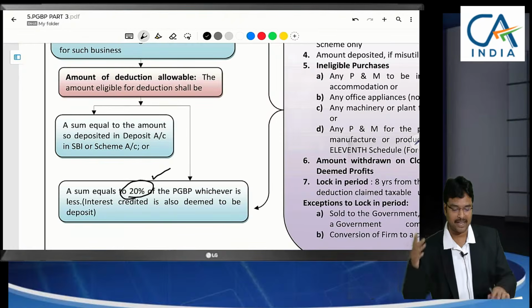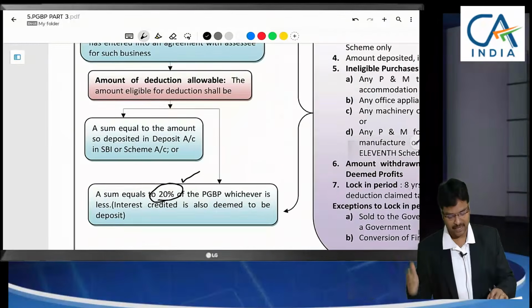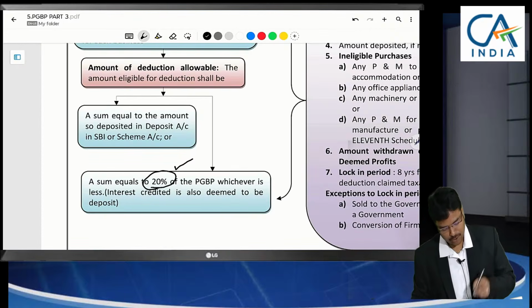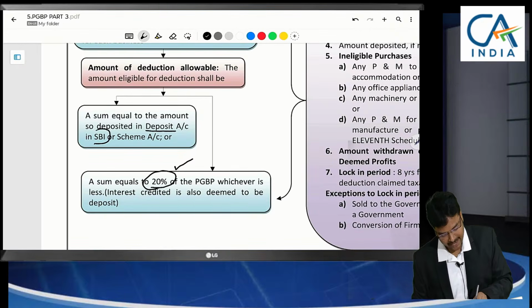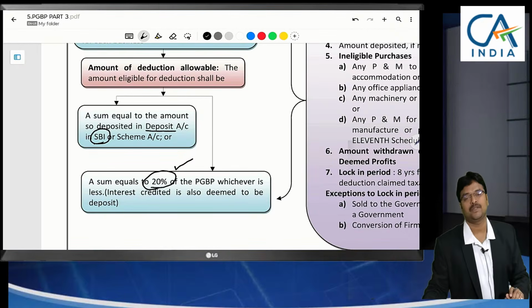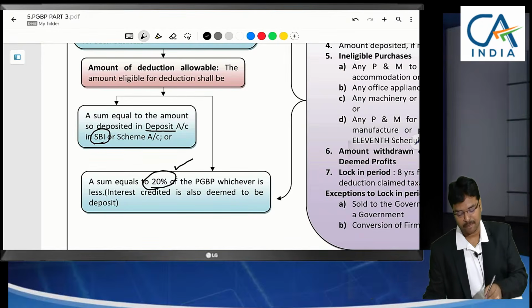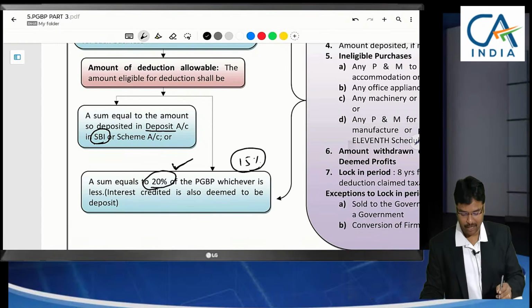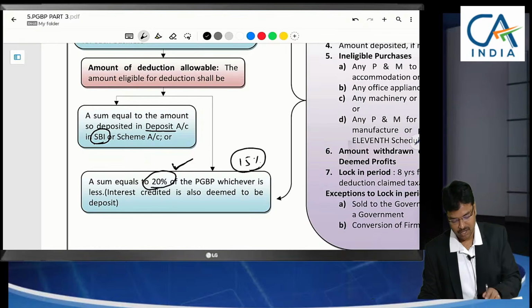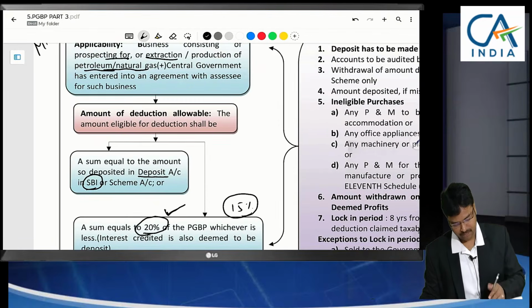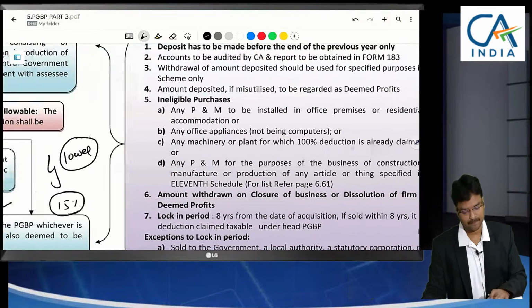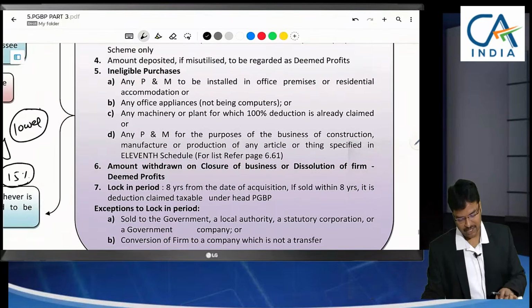Earlier it was 40 in tea, coffee, rubber. Here it is 20. On a condition that you have to deposit in a separate account maintained in SBI, State Bank. You have to maintain a separate account, and there you have to deposit this 20%. Sir, I am contributing only 15%, then 15% only can be claimed. Whichever is lower among these two can be claimed as deduction. And remaining all conditions same.